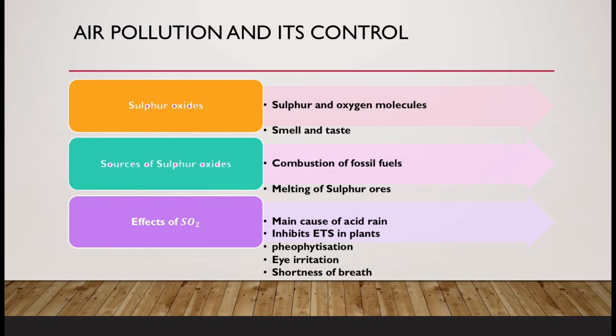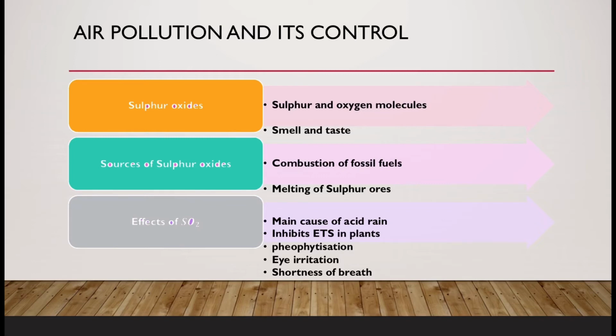Well students, we have talked about the sources of sulfur oxides. Now we'll discuss one of the sulfur oxides, that is sulfur dioxide. Sulfur dioxide is colorless. It has a distinct taste and smell. Normally it is present at the earth's surface at low concentration, but it is added in greater amounts by human activities. Now we are going to discuss the effects of sulfur dioxide.